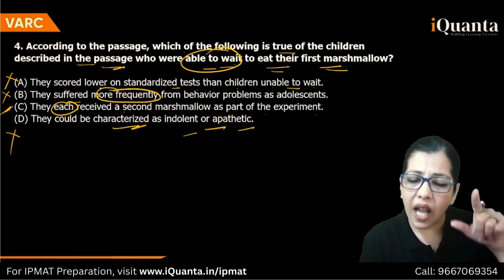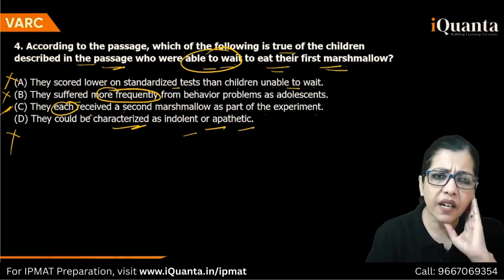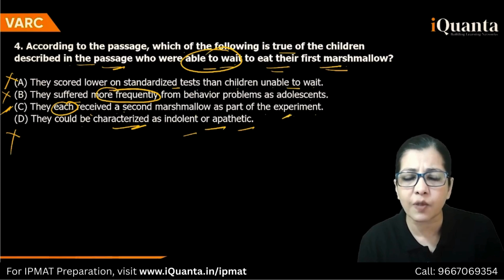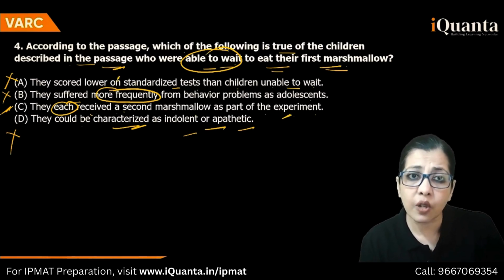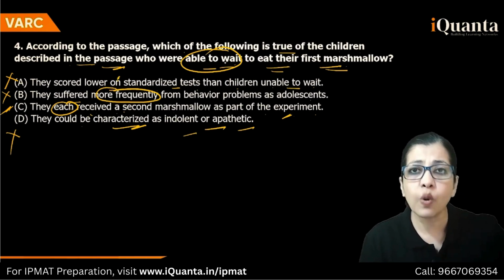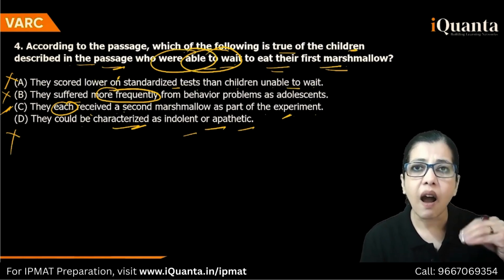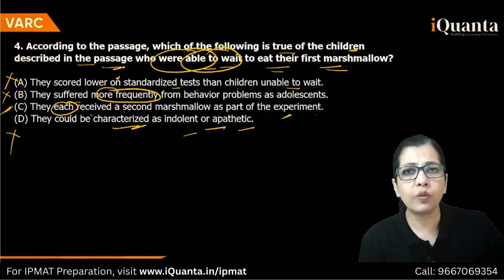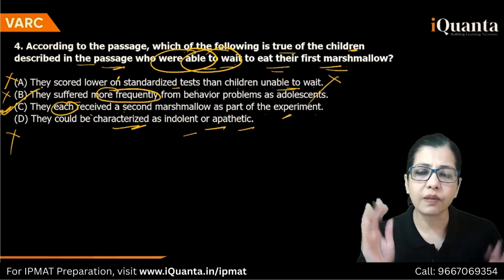You understood this? I wanted to show you this question because इसमें generally student फंसेगा. No, this is true direct. Yes, they received a second marshmallow as part of the experiment. But you have to see that this is completely opposite. It looks good. They scored lower. दे तो रखा है. But who scored lower? The people who could not wait scored lower. ये तो बोला है which of the following is true of the children who were able to wait. They scored higher. Right? ये हमें नहीं पता उनका कैसा score हुआ. Right? Then children unable to wait. So this is completely opposite. So C is your answer.